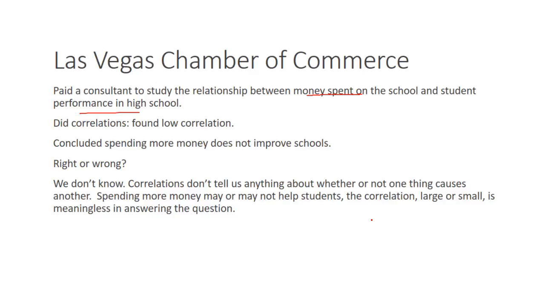There's another technique which we're going to learn, which is our next video, which might be able to tell us whether these things are causal, whether actually spending more money affects the school. But correlation coefficients don't. And the Las Vegas Chamber of Commerce spent 5 figures hiring this consultant who did nothing, and somehow the Las Vegas Chamber of Commerce didn't realize that they did nothing.